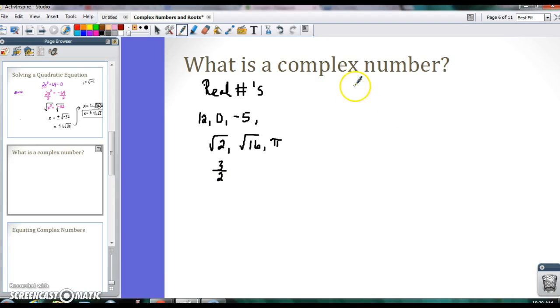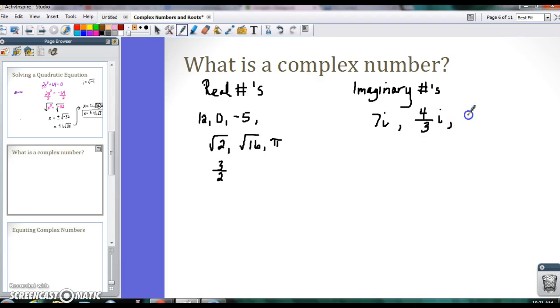However, when we're talking about imaginary numbers, those are things that have i in them. So I could have 7i, that's an imaginary number. I could have 4/3 i, that's an imaginary number.